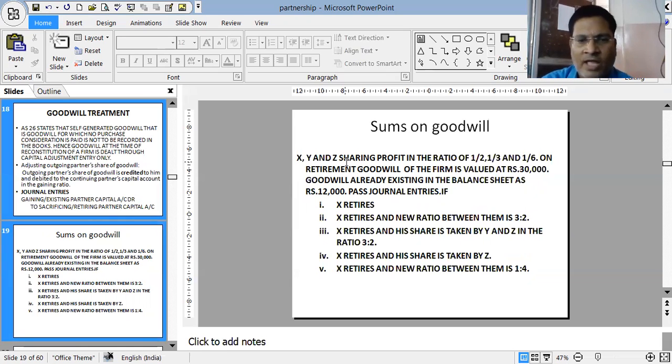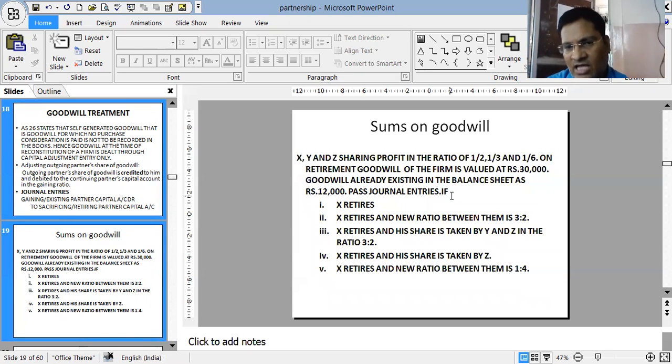Now this is the sum. X, Y, and Z share profits in the ratio 1/2, 1/3, and 1/6. On retirement, goodwill of the firm is valued at rupees 30,000. Goodwill already existing in the balance sheet is 12,000. This 12,000 is the purchased goodwill. This has to be first written off. This has nothing to do with the goodwill calculation.